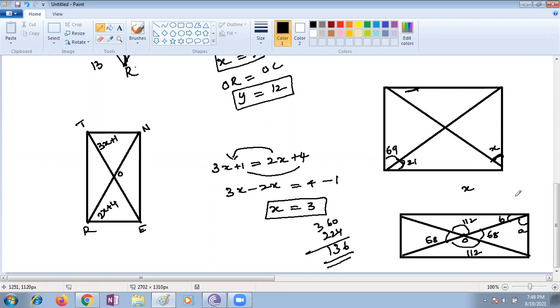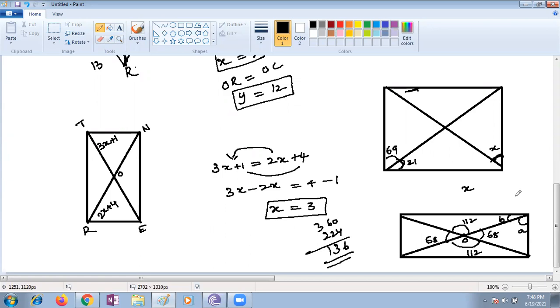Is there any formula to find the value of A and B here? We know that corresponding angles are equal, right? Are this 112 and A corresponding angles, children? Yes, ma'am.